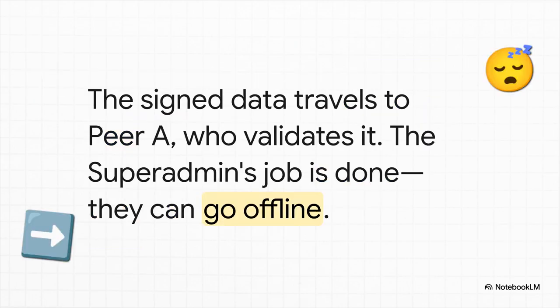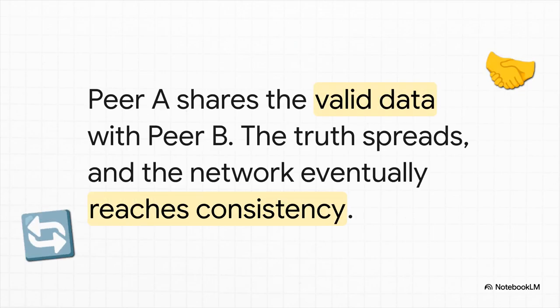Now watch what happens next, because this is where the magic is. So that signed message, that little piece of data, makes its way to another user. Let's call them Peer A. Peer A looks at it, checks the signature, and says, yep, this is legit, it's from a super admin, and just like that, the permission is accepted as truth. And the best part? The super admin can literally turn off their computer and go on vacation now. Their work is done. Then, Peer A passes that same signed message on to Peer B. Peer B does the same check, verifies it, and accepts it. You see what's happening? This permission is spreading through the network, kind of like a rumor. Except it's a rumor that is 100% mathematically proven to be true. And that is why this whole thing is so unbelievably resilient.